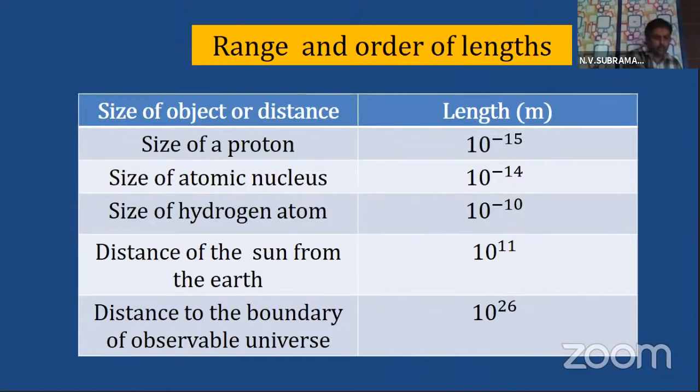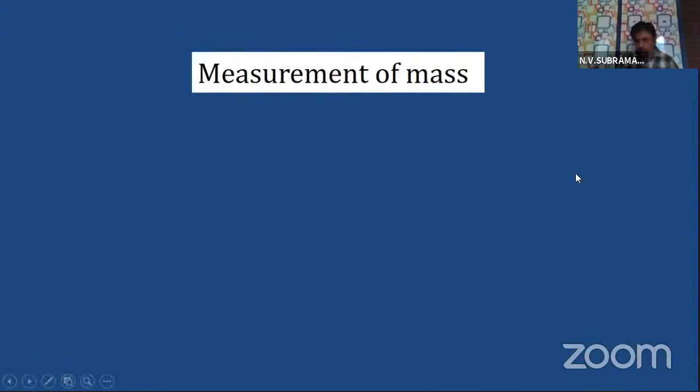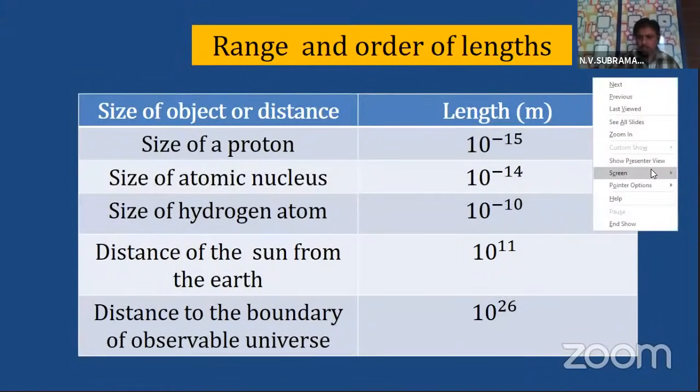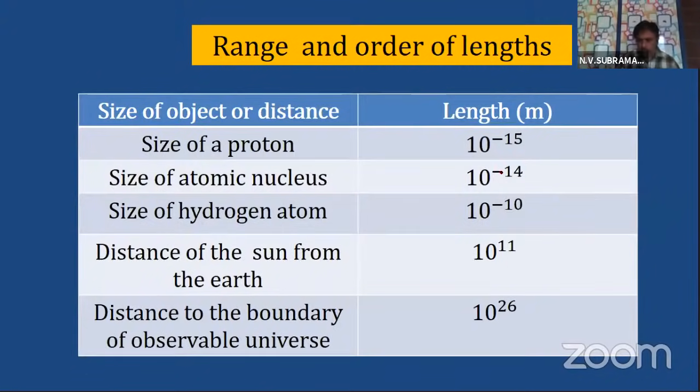If you take the ratio for these two, children, I'm just giving you 10 power minus 14 and 10 power minus 10 ratio.